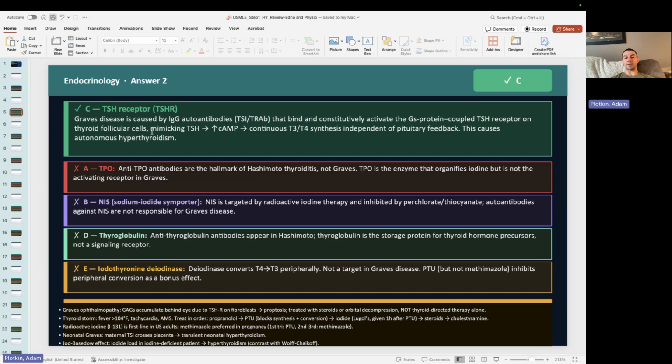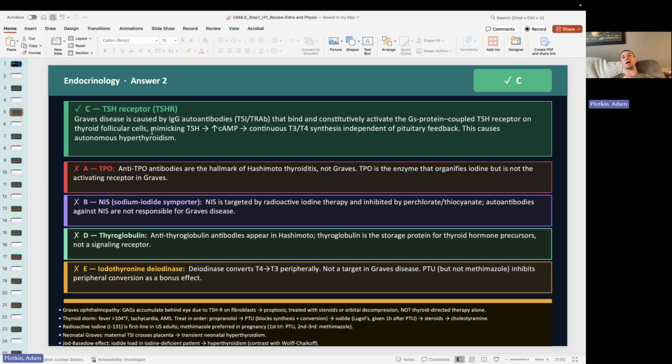So you might see it either way, but they're going to activate the Gs protein coupled TSH receptors on the thyroid follicular cells that mimics TSH. We increase cAMP, and then we get continuous T3, T4 synthesis, even despite that pituitary feedback, because this T4, T3 are going to be elevated. They're going to feed back.